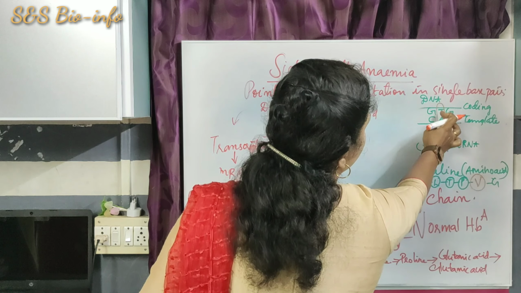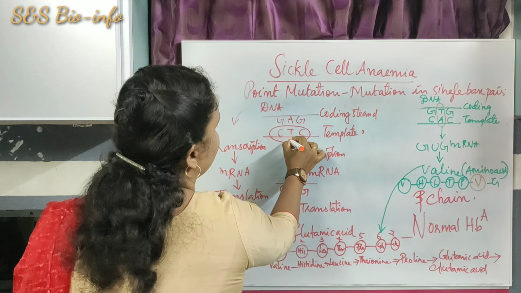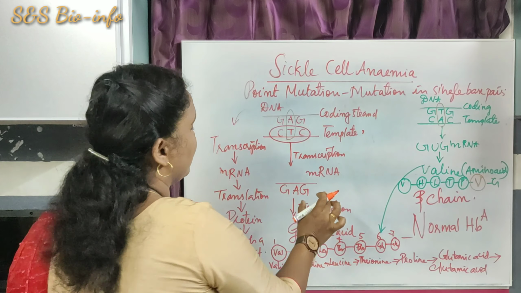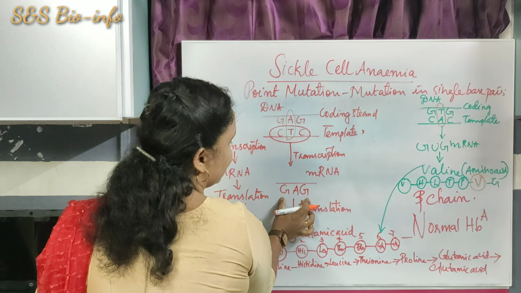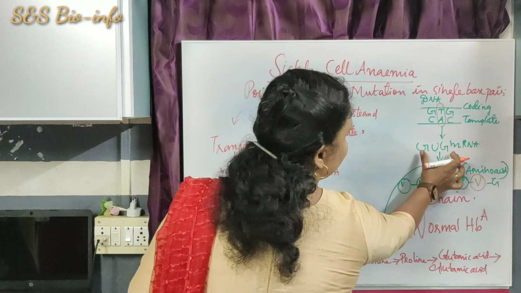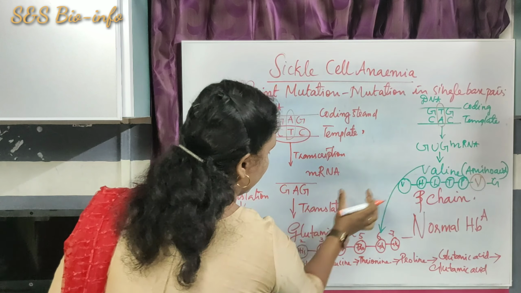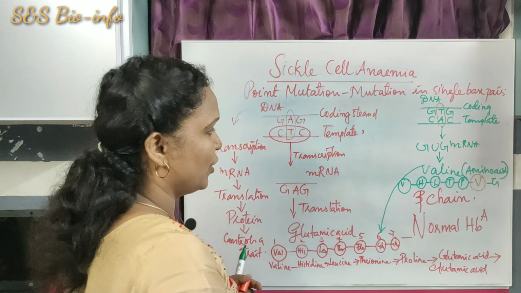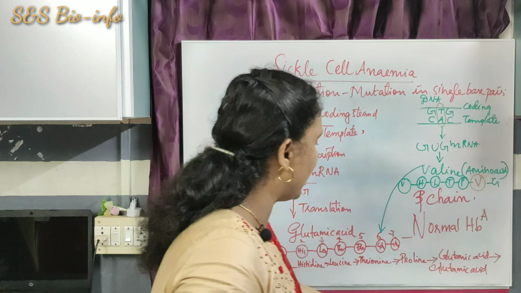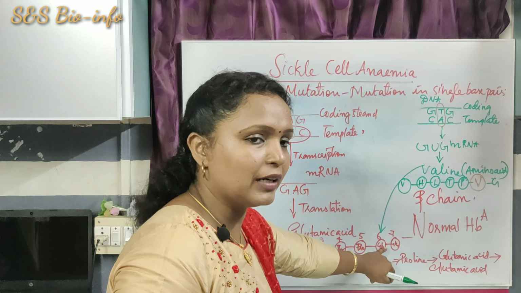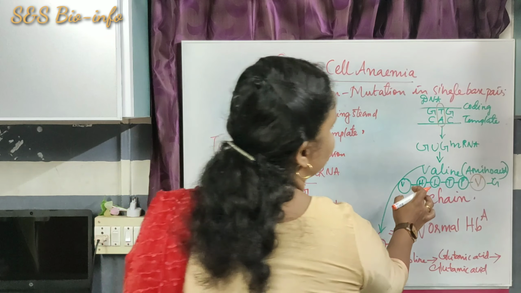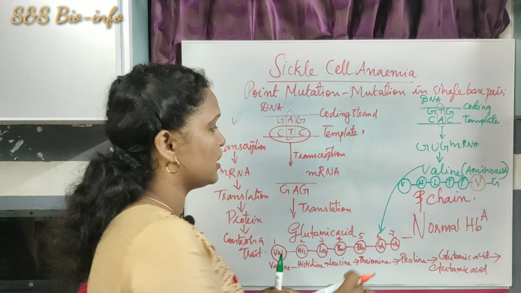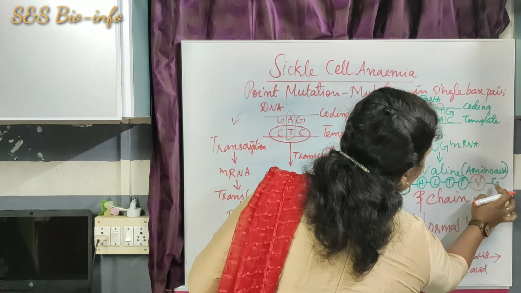If you look at here, this is the base pair. Here it is adenine to thymine, here is thymine to adenine. So the sequence of the bases in the mRNA changes from GAG to GUG, so that glutamic acid is changed into valine. So due to the production of the valine, valine occupies the 6th position of the normal hemoglobin chain. So the structure of the amino acid changes. The change in a single amino acid changes the structure of the beta hemoglobin chain.